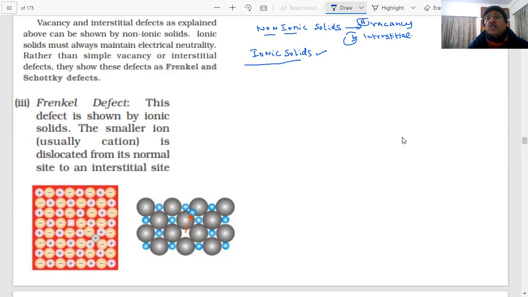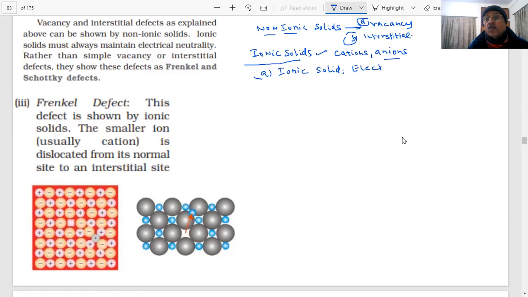Ionic solid means, student, you have cations and anions. That means there are positively and negatively charged ions. And an important thing is that when an ionic solid is formed, does the solid have any charge, student? Tell me. If a solid is formed, will it have a charge? Yes or no? No, sir. So we said that the electrical neutrality has to be maintained.